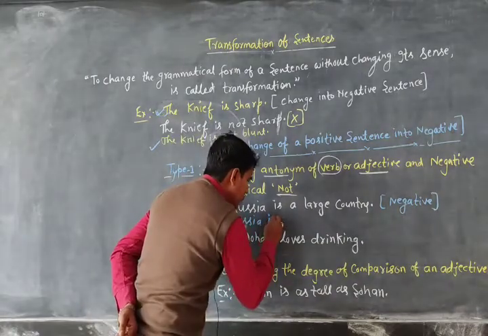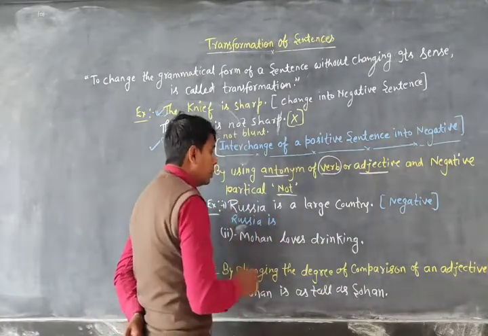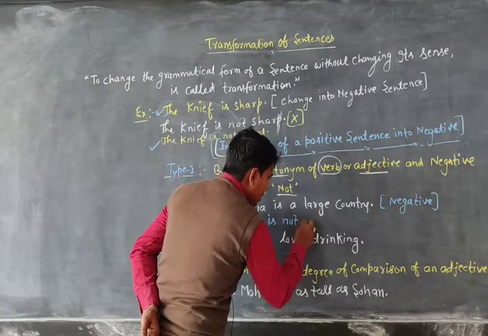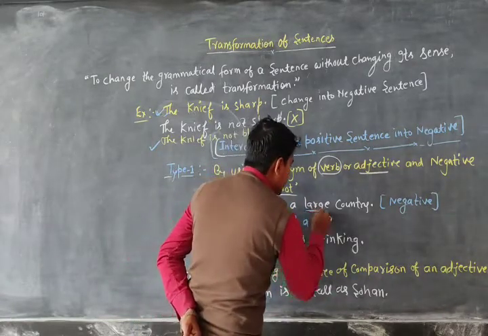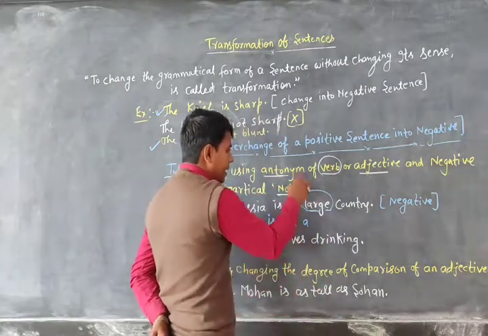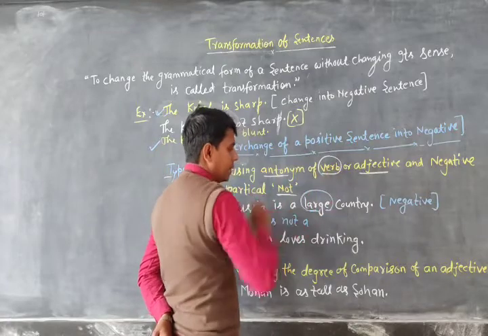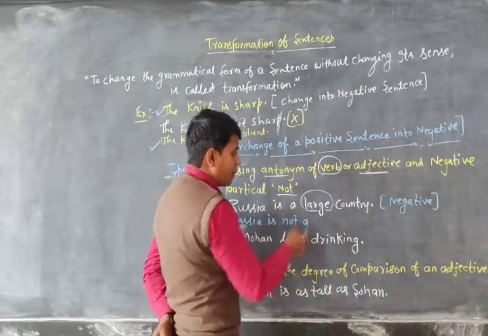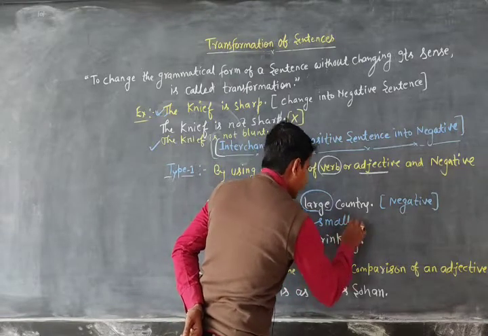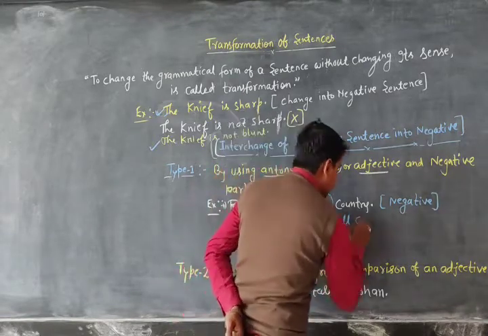Then we will mention the helping verb is, and I have told you we have to use the negative word not. Large is an adjective and we have to use the antonym of the given adjective large. So what is the antonym of the word large? That is small. Russia is not a small